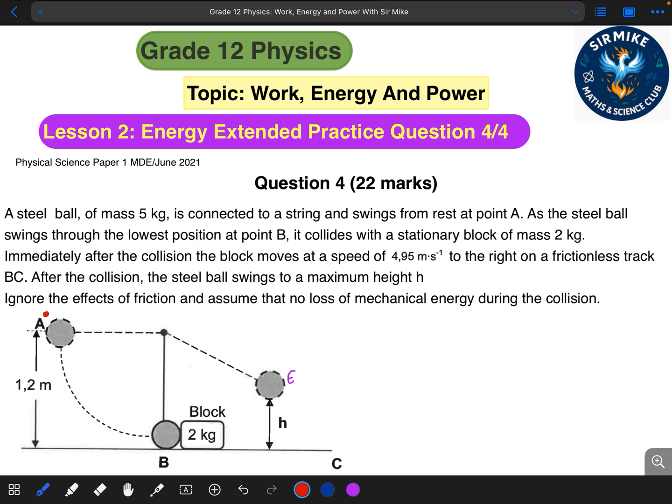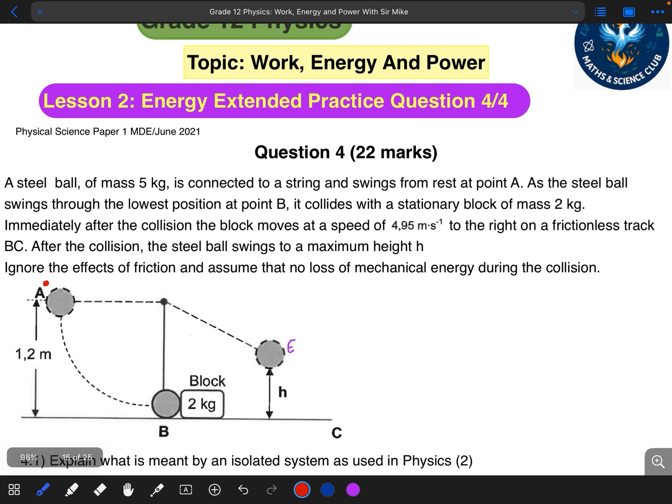At point B, it collides with a stationary block of mass 2 kg. Immediately after the collision, the block moves at a speed of 4.95 m/s to the right on a frictionless track, which is BC. So we do not have friction between these 2 points. You must keep that in mind as well.